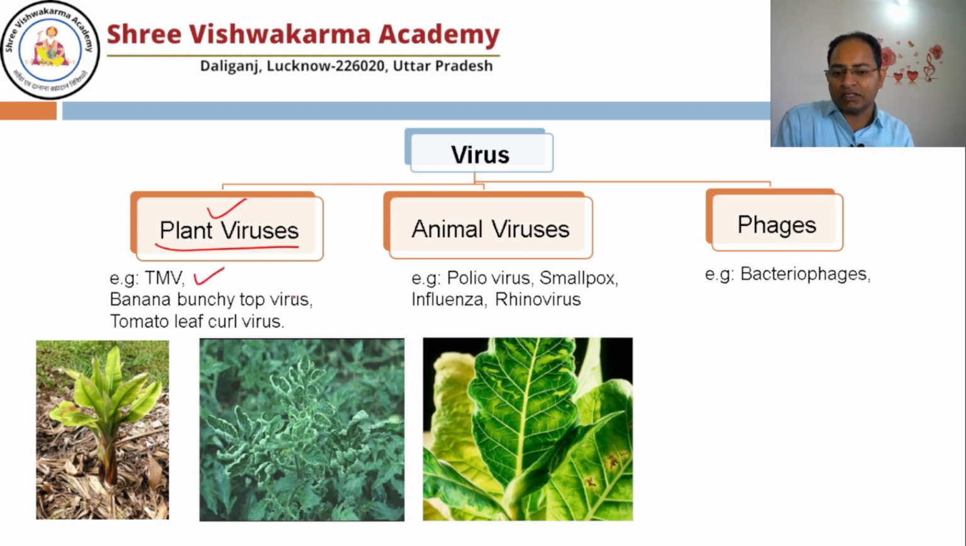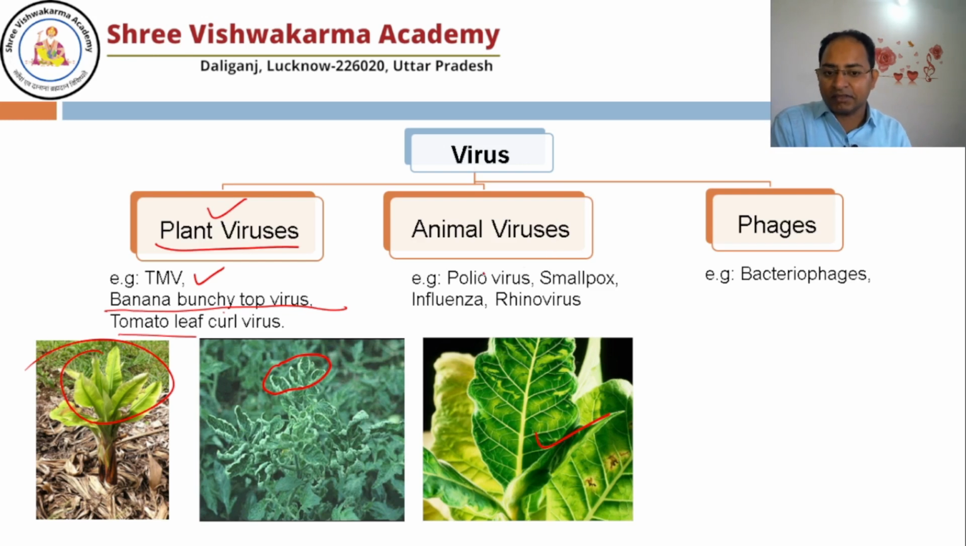Example, tobacco mosaic virus, obviously it affects the tobacco. Banana bunchy top virus, it will affect the banana's growth. And tomato leaf curl, as the name suggests, the leaf of the tomatoes will curl, and ultimately the tomato plant will get affected and it will give less yield of the tomatoes.